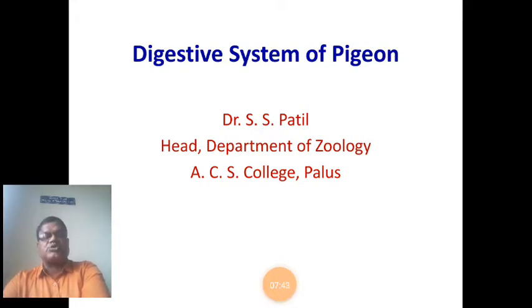Digestion is required for carbohydrates, proteins and lipids, because they are present in insoluble form. Insoluble form converted into soluble form with the help of enzymes is called digestion.